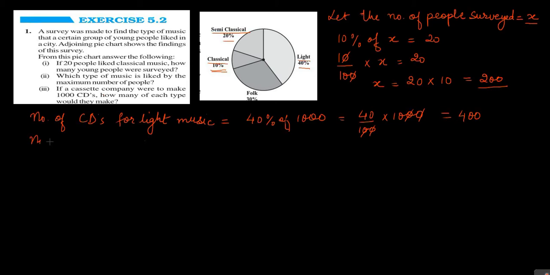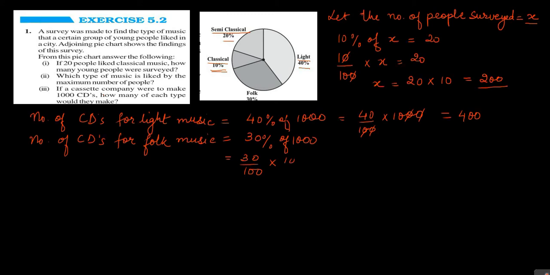Now, the number of CDs for folk music is equal to 30% of 1000. This is equal to 30 upon 100, in place of "of" we'll write multiplication, into 1000. This is equal to, 0 will cancel with 0, and 30 tens are 300.